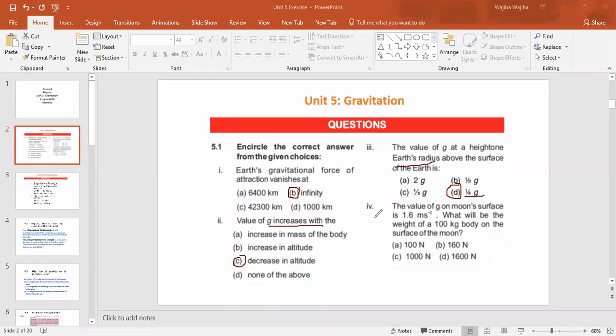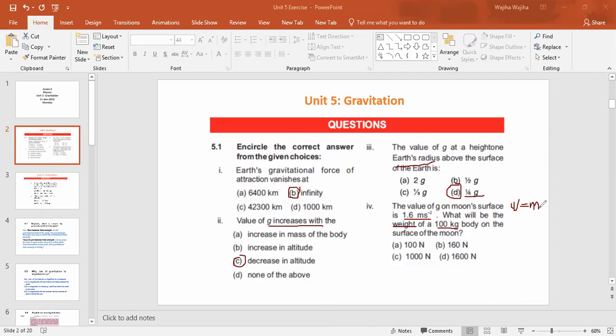Now the next one, the fourth one. The value of g on the moon surface is 1.6 meter per second square. So the value of g_m is given to you, which is 1.6 meter per second square. You have to find out the weight of a 100 kg body. It means m is equal to 100 kg, and all of you know that W is equal to mg, right?